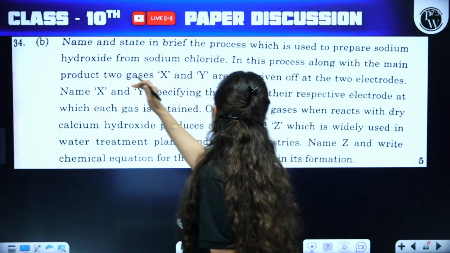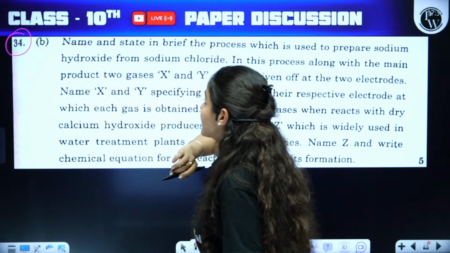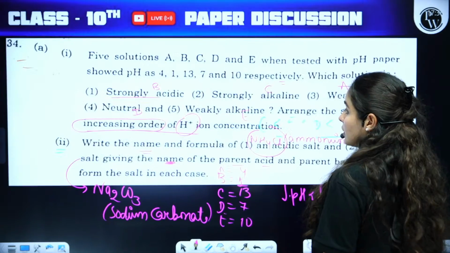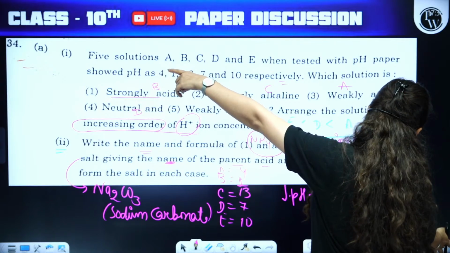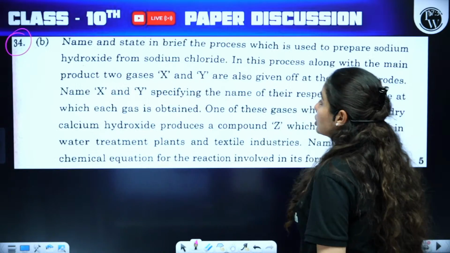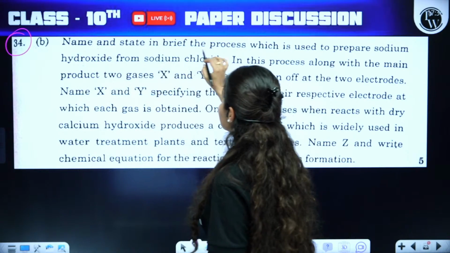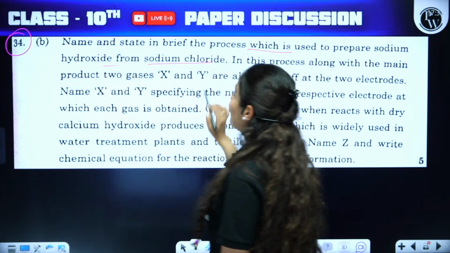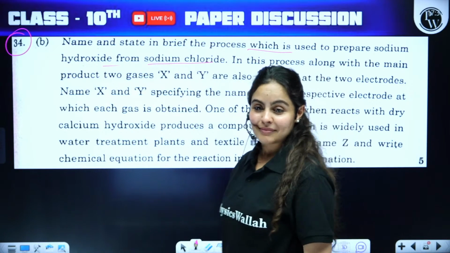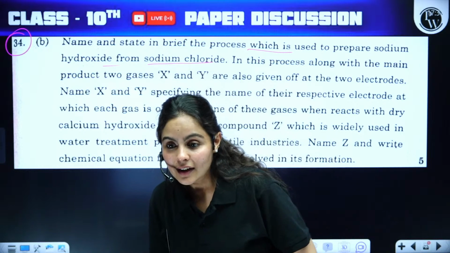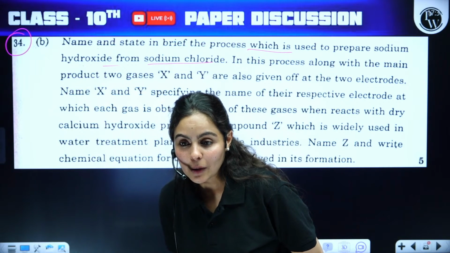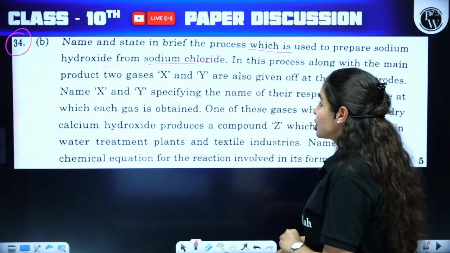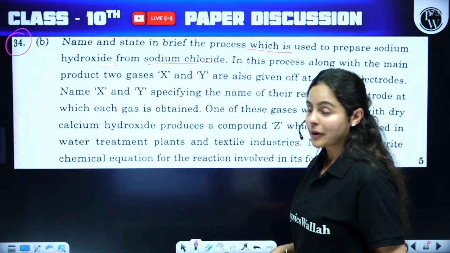Moving on to question number 34 of the same set. 34 ka A part we did. Now 34 ka B part. Name and state in brief the process which is used to prepare sodium hydroxide from sodium chloride. Come on, I'm pretty much sure you guys have done this question.